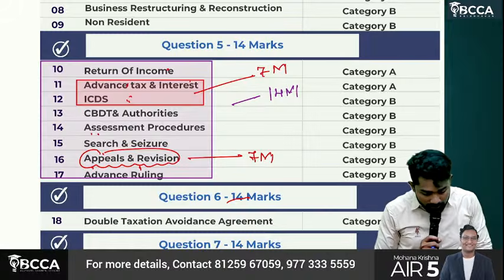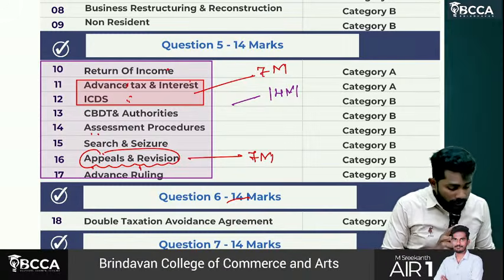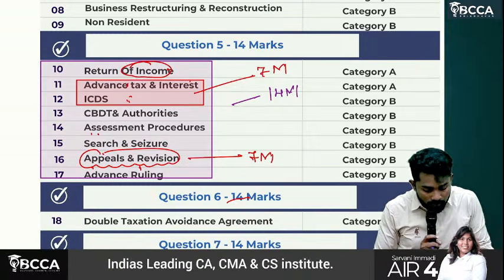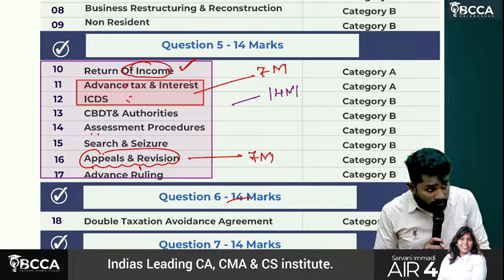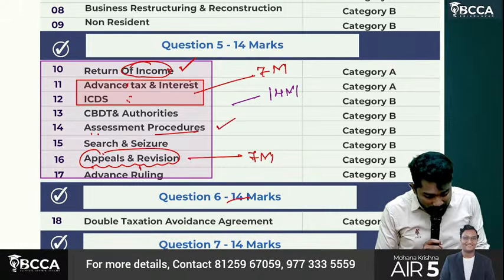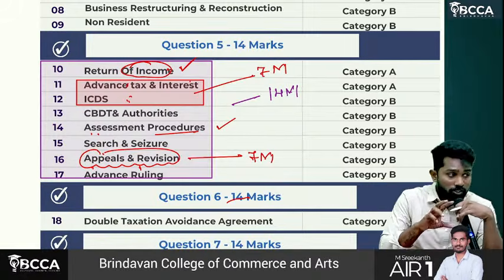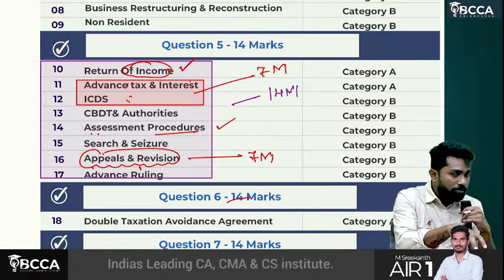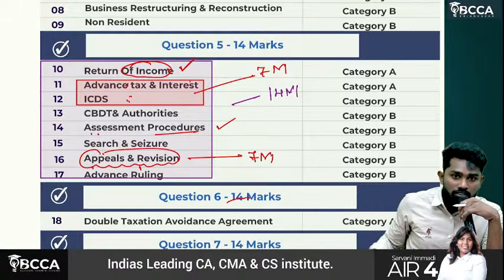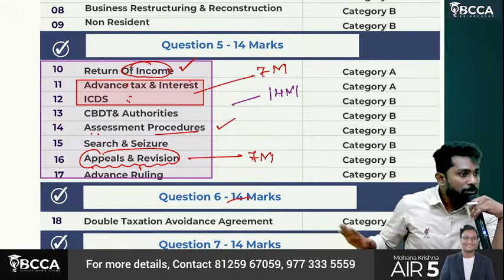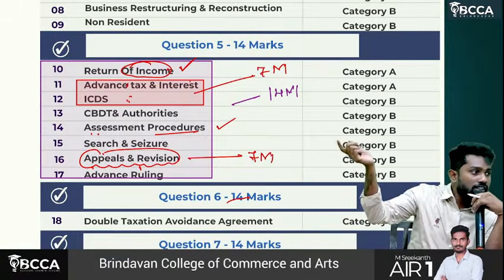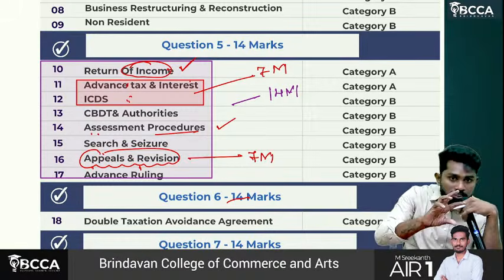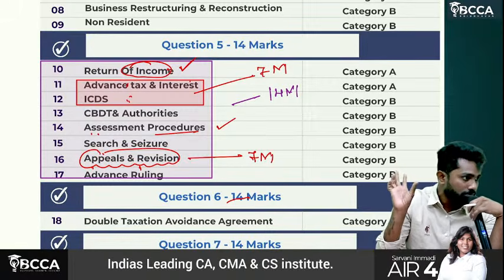So from this set of chapters you get 14 marks since there is an amendment in return of income. So for this attempt, even return of income will become important. Assessment procedures also will become equally important, because the current amendments are not just based on updated return. You should have knowledge of assessment procedures also. So it is a mixed kind of question they're going to ask.